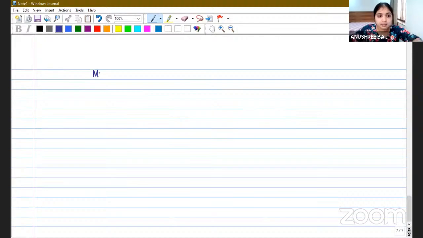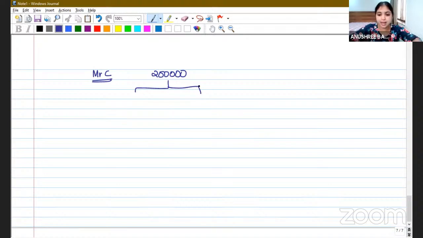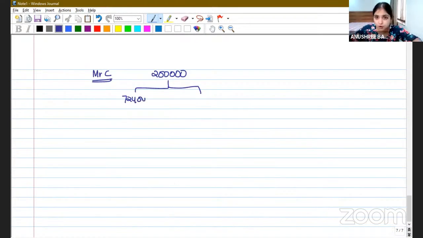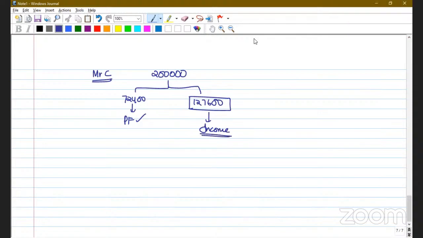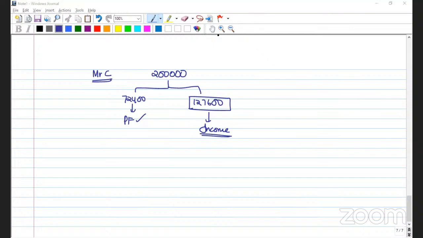In this question, they're asking us what will be taxable income for Mr. C. What will be the taxable remuneration for Mr. C? He is receiving 2 lakhs. But out of this 2 lakhs, on 72,400, the partnership firm itself is paying tax because it is disallowed. So on the same amount, I will not ask the partner also to pay tax. What is the balance? The balance 1,27,600. Only on this, I will ask the partner to pay tax. This will be the taxable remuneration for my partner.